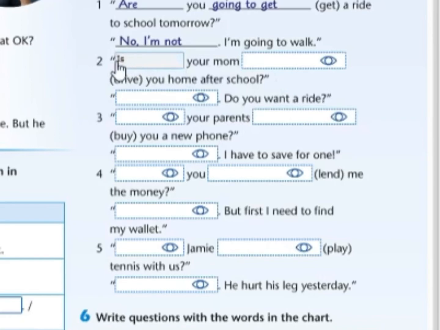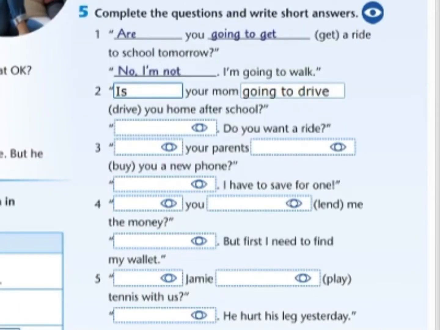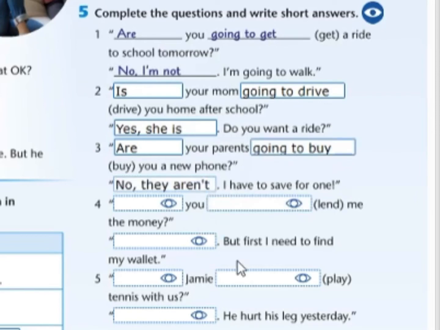Number 1 is done again. Number 2 is a yes-no question. So, is your mom going to drive you home after school? The answer is going to be yes or no. Yes, she is. Do you want a ride? Are your parents going to buy you a new phone? Yes, no question. No, they aren't.